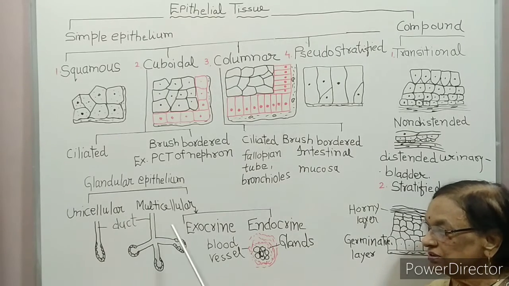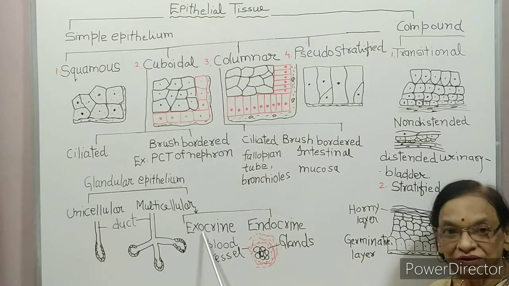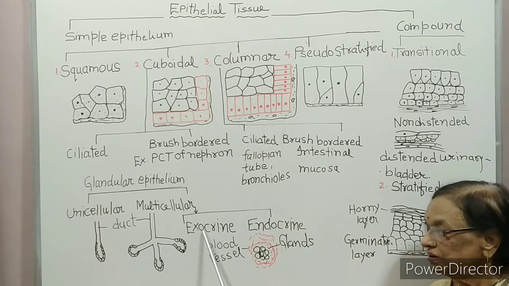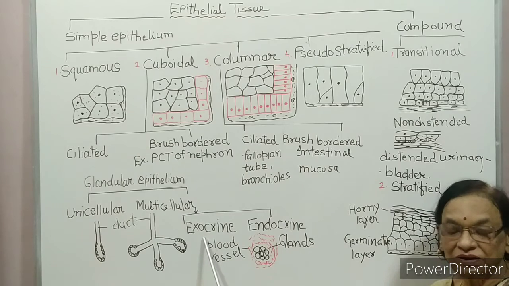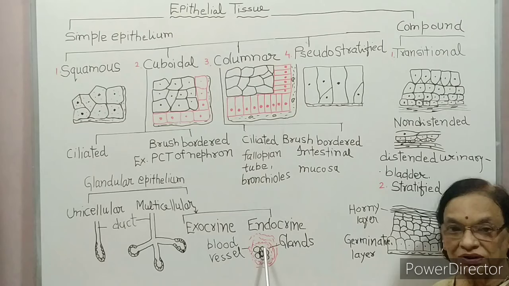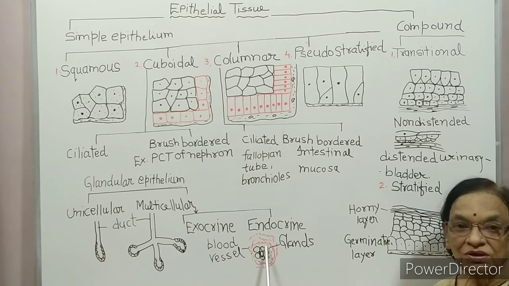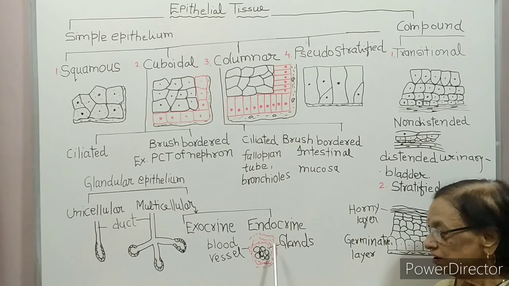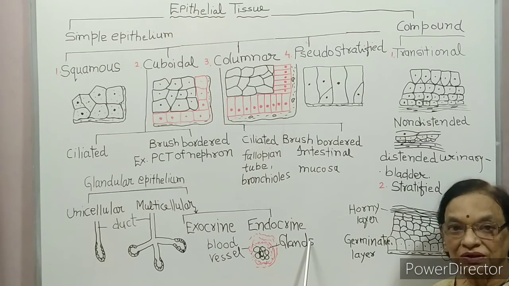Goblet cell and salivary gland are exocrine glands. So glands having a duct are called exocrine. Endocrine glands have no duct. They are closed from all sides. You can see these closed structures are endocrine glands.